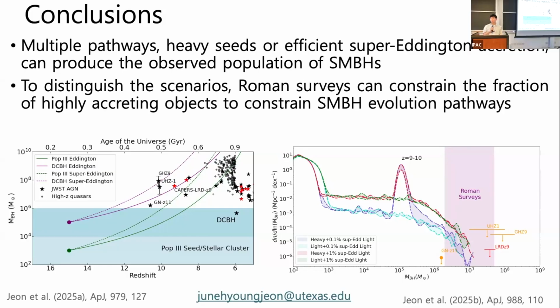So are you saying that the current Roman surveys can yield some power in distinguishing these high redshift supermassives, or would you have to do a deeper survey or add the K-band or do something else to give you the leverage that you need for these 10 to the 7th solar mass?